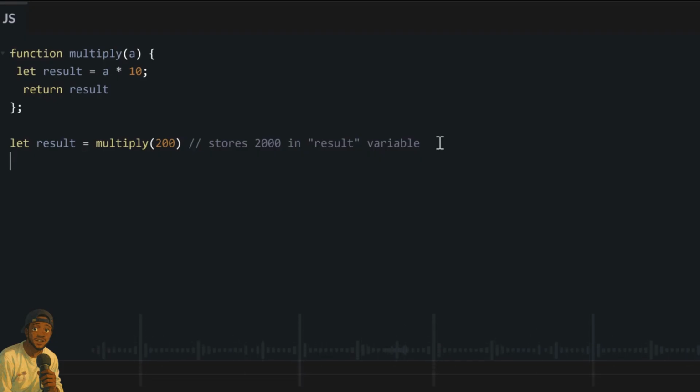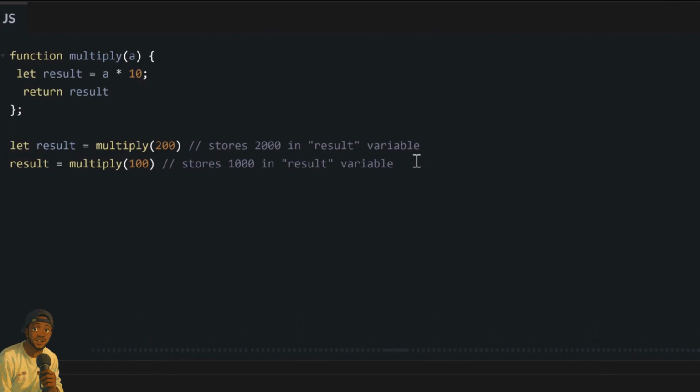We can use 100. If we call multiply with 100, that means you will multiply 100 by 10. And if we call the function with 200 as our argument, you will multiply 200 by 10. Now our function is flexible, because we can call it with any number, and use it to multiply any number by 10, and it will give us the right result which we can save inside another variable. This is what I mean by saying our function will save us a lot of work and make our program very effective, so that we do not need to repeat the same thing over and over again.